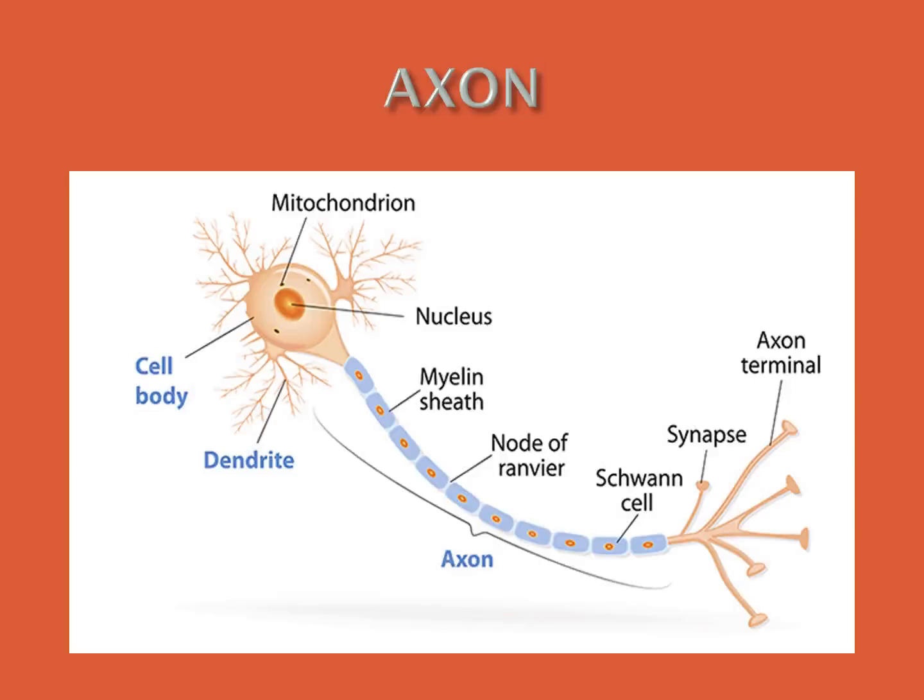It carries the impulse away from the cyton. The axon only carries the impulse away from the cyton.